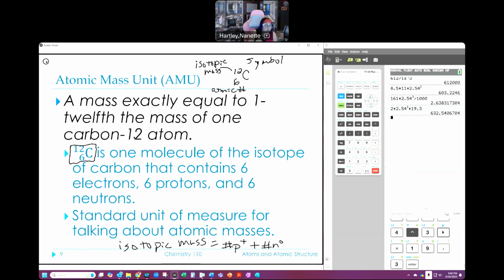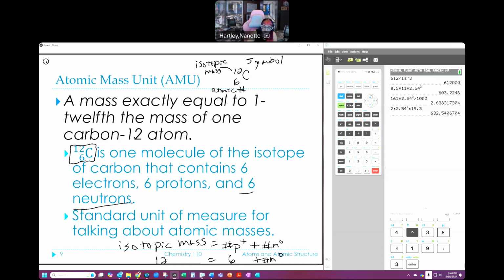Okay, so if I have an isotopic mass of 12, and I know that the number of protons is 6, then the number of neutrons is also 6, because the only way I can get to 12 from 6 is to add 6. That means I have 6 neutrons. That's not always the case. Sometimes it is, sometimes it isn't. So if I know the isotopic mass, I know exactly how many neutrons I have.